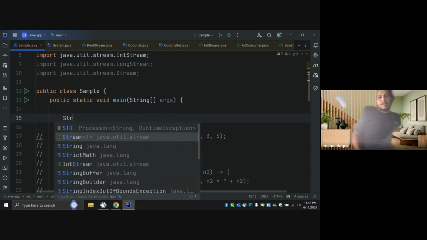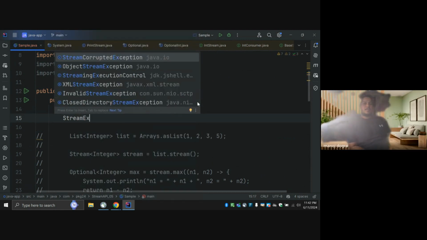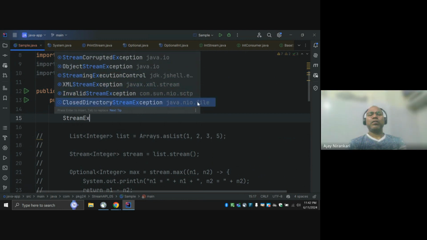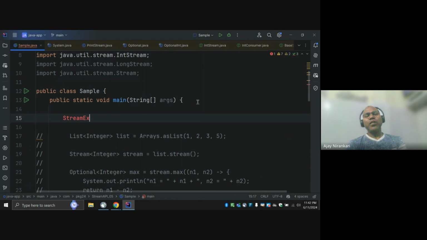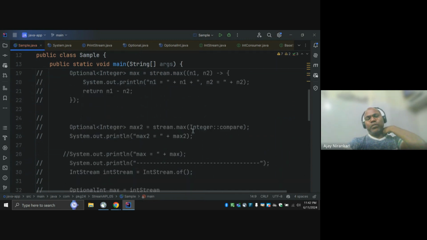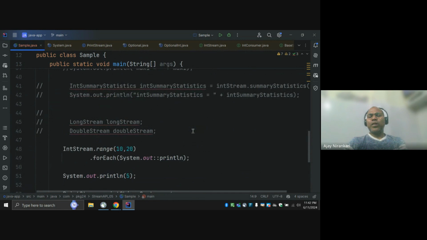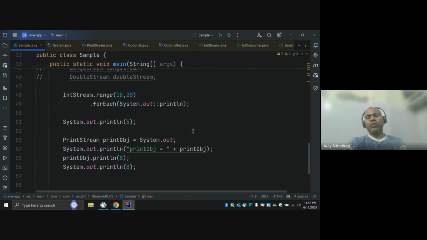E for elephant, X: StreamEx. Maybe it's some third-party library. The word stream is very common and used in different contexts. If it's something in the Java library we'll surely discuss it. If it's third party, you can read the public documentation of that API.